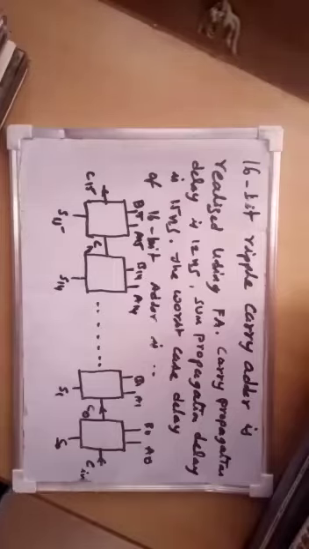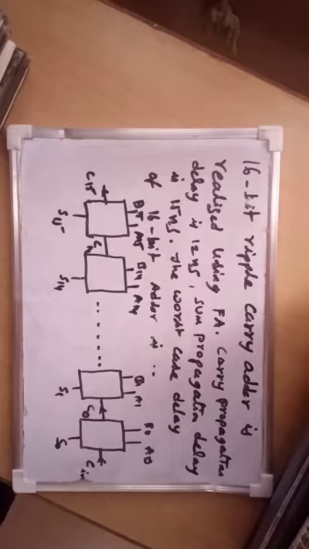Let us give a look at this GATE problem. Let me study first the GATE problem given here. A 16-bit ripple carry adder is realized using full adders. The carry propagation delay is 12 nanoseconds and the sum propagation delay is 15 nanoseconds.